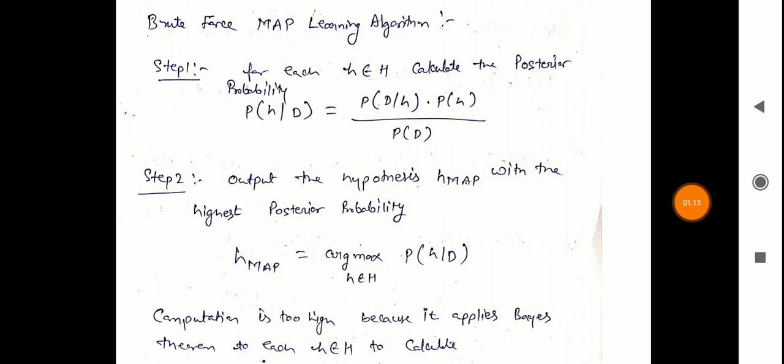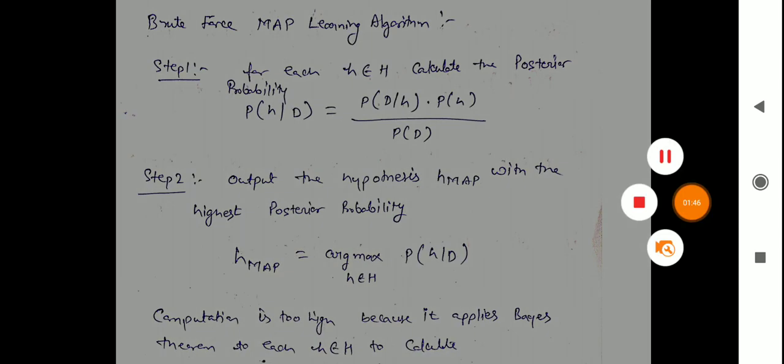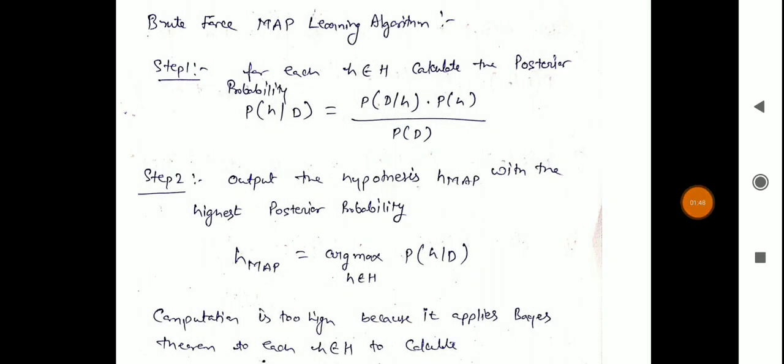Now the brute force MAP learning algorithm is done in two steps. Step 1: for each hypothesis h belonging to capital H, calculate the posterior probability P of h given D, equal to probability of D given h times probability of h, divided by probability of D. In step 2, output the hypothesis h-MAP with the highest posterior probability: h-MAP equals arg max over h belonging to H of probability of h given D. The computation is very high because it applies Bayes theorem.